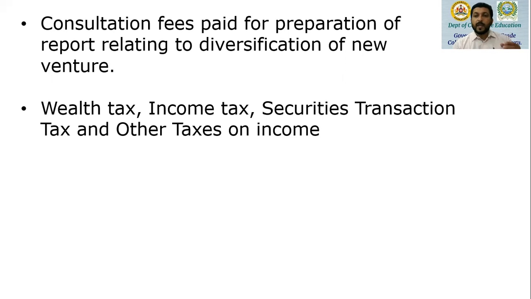Municipal taxes paid on the property which is used in the business. So such payments are allowed as business expense. But wealth tax, income tax, securities transaction tax, and other taxes on income are disallowed. So these are the list of expenses which are expressly disallowed as business expense under section 40.